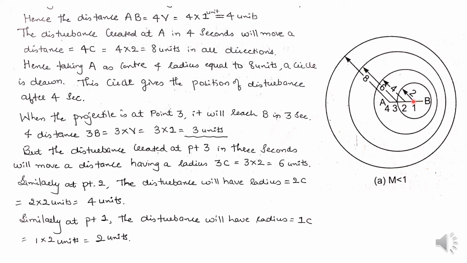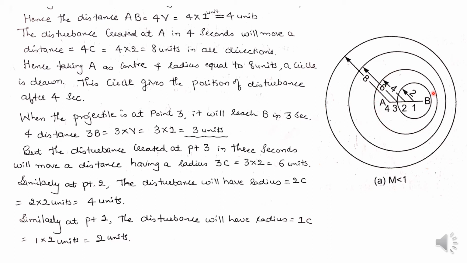Hence the disturbance created at point 2 will have a radius of 2c, that is 2 into 2, because c is equal to 2 units, which is 4 units. So taking point 2 as the center and radius 4 units, a circle is drawn like this.